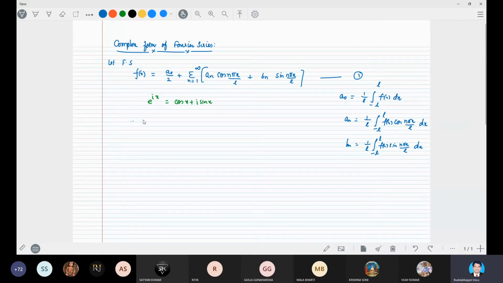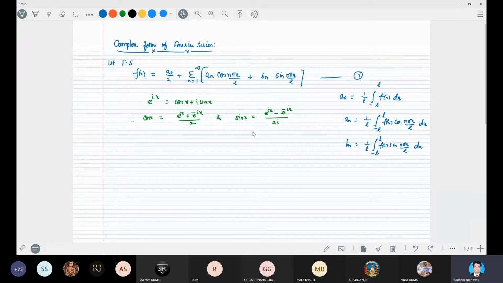So therefore, we know cos x is equal to (e power ix plus e power minus ix) by 2, and sin x is equal to (e power ix minus e power minus ix) by 2i.